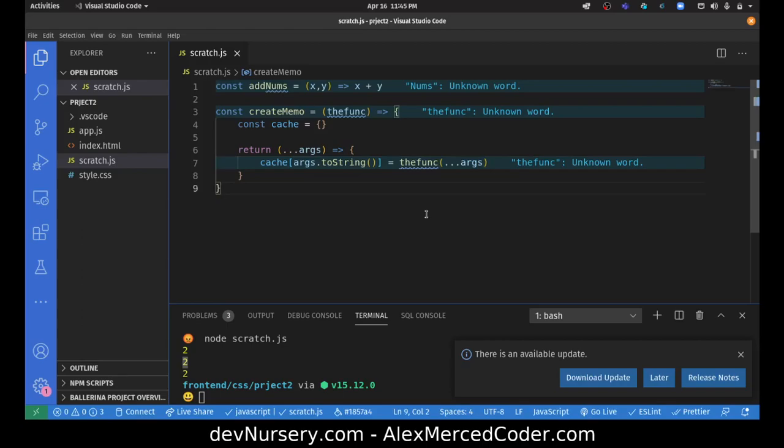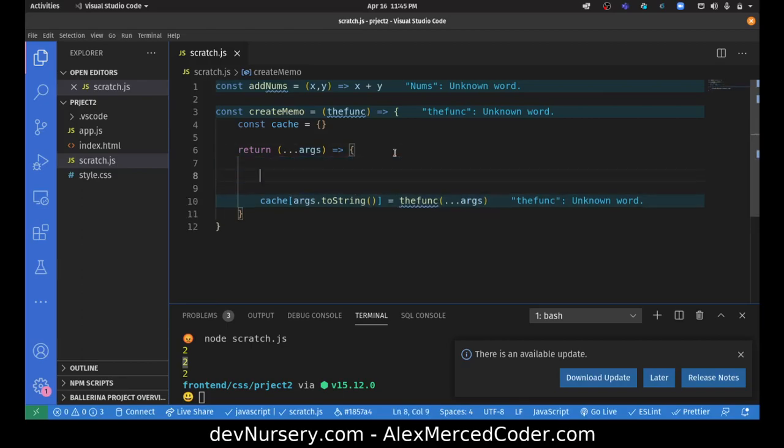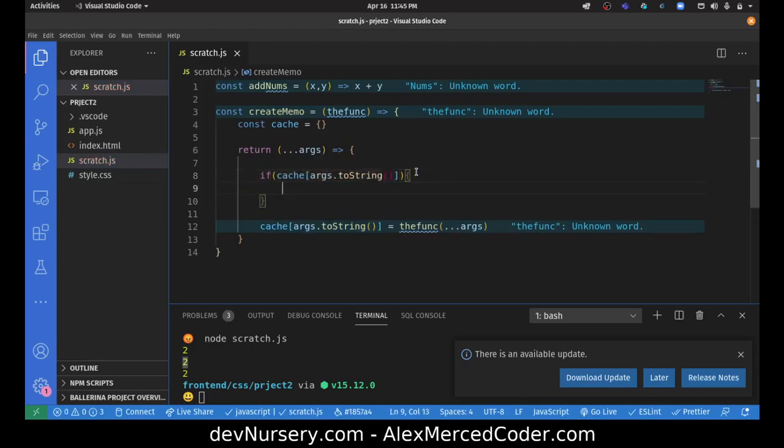So essentially, if the arguments are the same, I'm going to end up with the same value here. Actually, we don't want to do that every time. We only want to do it if it hasn't been done before. So if this string already exists, if this property already exists in the object, then we only want to return the cached value.